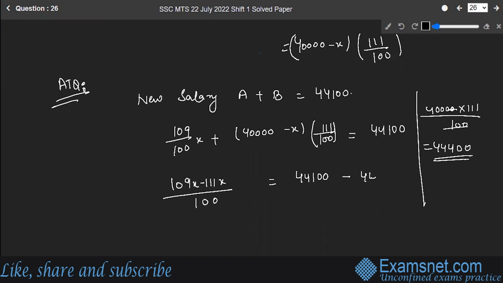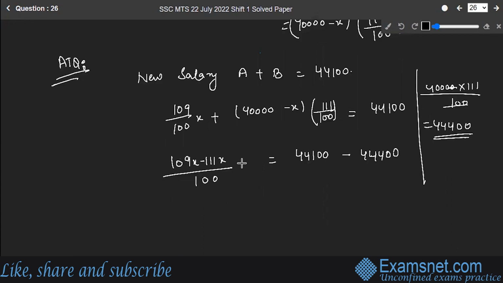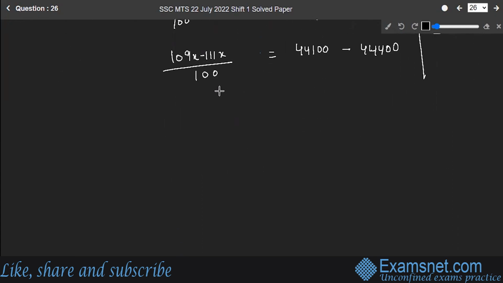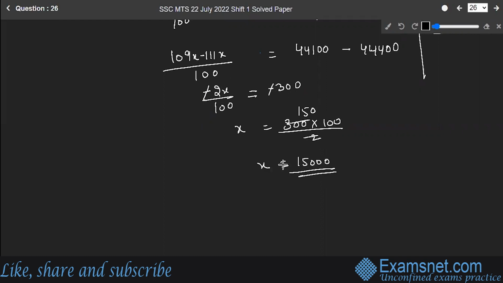So this is subtracted. All right. So now this will give you minus 2X upon 100 is equal to minus 300. Right? Minus sign will get cancelled, and you will have X equal to 300 into 100 upon 2. So this will be equal to 15,000. So this is the value of X.